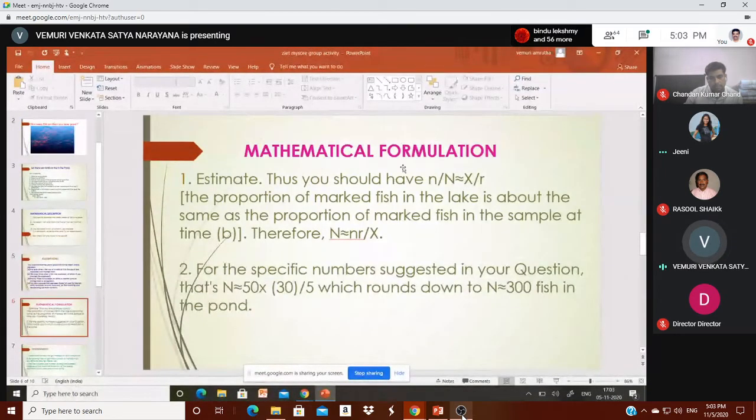Now, the mathematical formulation for estimating. You should have that x by n is nearly equal to r by N, the ratio of marked fish in the second capture and the total number of fish. The proportion of marked fish in the lake is about the same as the proportion of marked fish in the sample at that time. Therefore, the relationship which develops is N is nearly equal to n into r by x. For the specific numbers in our question, N is equal to 50 into 30 by 5, that is 300. This is the mathematical formulation, how we arrive at the solution.